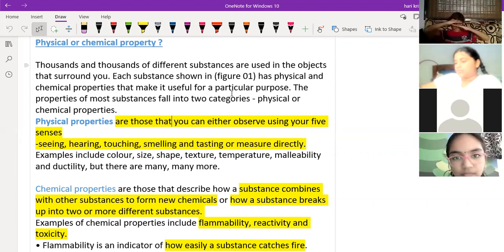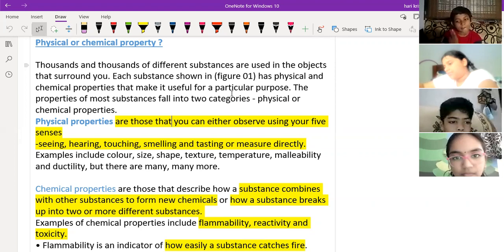Don't worry. But I want some examples with respect to the physical change. Suppose you have taken water. If you keep it in the freezer, what will happen? Sir, the water will become ice. Yes. Inside the ice also it is water only, right?